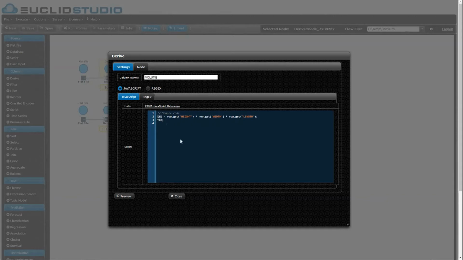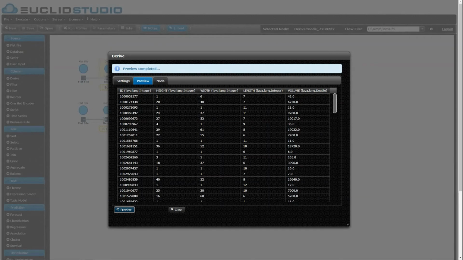And it's being stored in this TMP temporary variable that we're using. And whatever the value of TMP is at the end of the script for each row, that value will be placed in our new volume column for that row. And then this will run for each row in our data set. So let's take a look and see what we get when we preview. All right, there we go. We have our volume column, and it includes the product of height, width, and length for each of these rows.